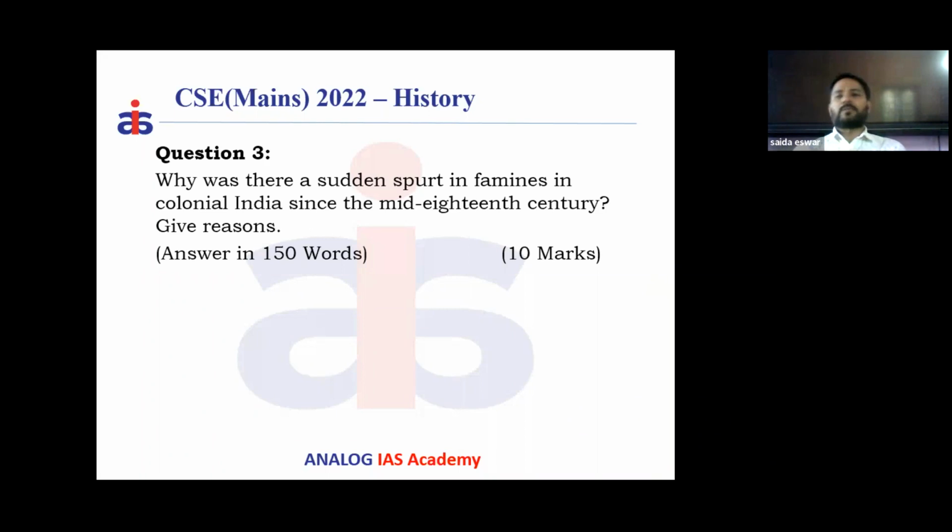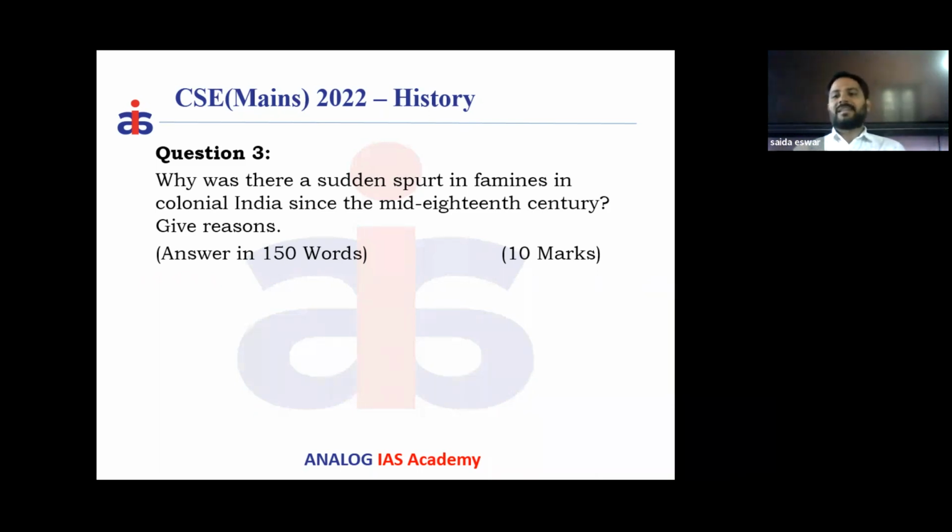That is the third aspect. When you enter into the 20th century, India also participated in the First World War and Second World War. On behalf of the British, we were forced to join in the First World War and Second World War. For this war, the British mobilized more food grains to the forces.